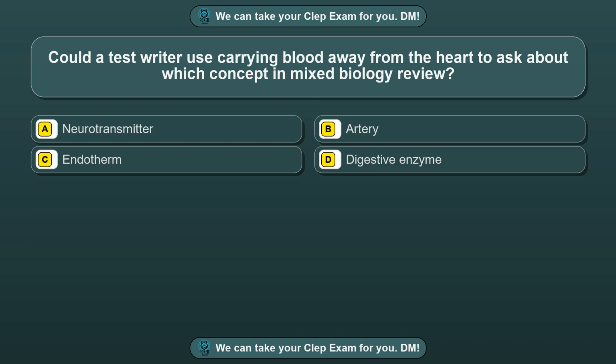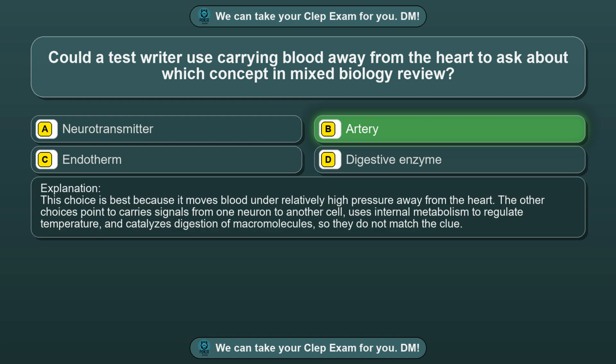Question 21. Could a test writer use carrying blood away from the heart to ask about which concept in mixed biology review? Option A, neurotransmitter. Option B, artery. Option C, endotherm. Option D, digestive enzyme. The correct answer is option B, artery.